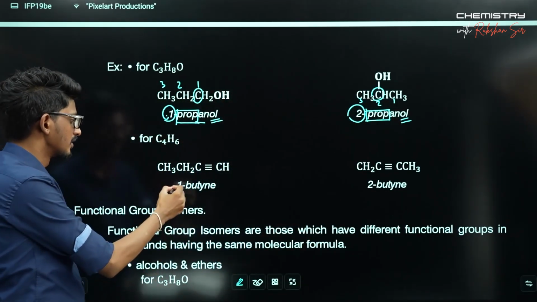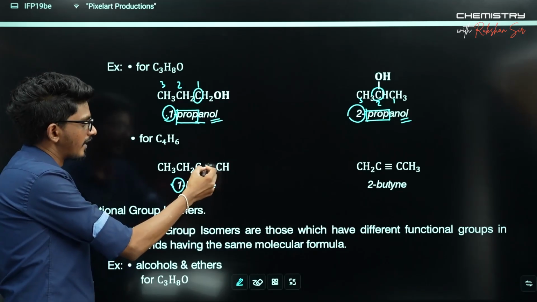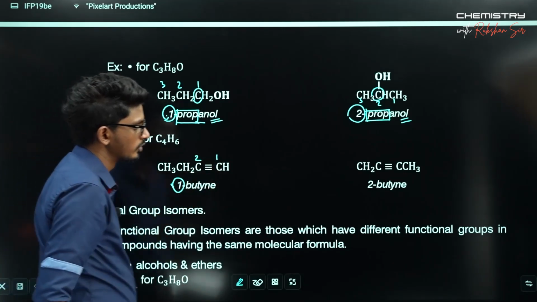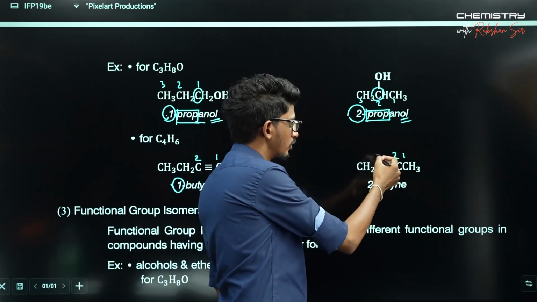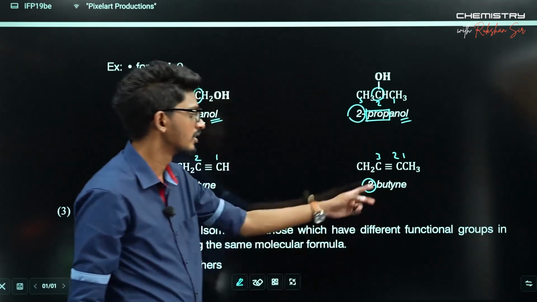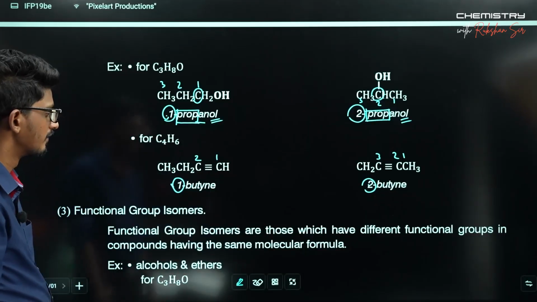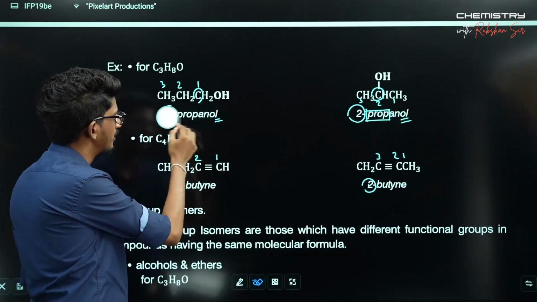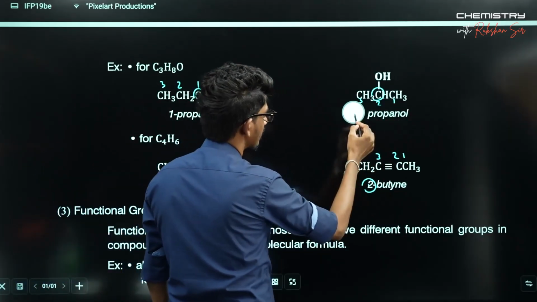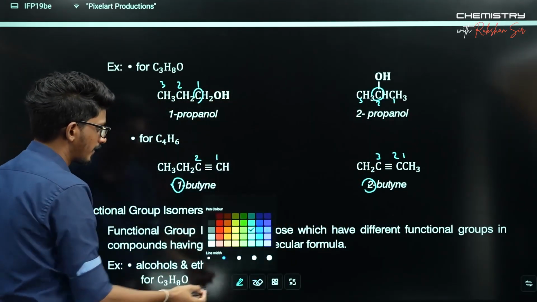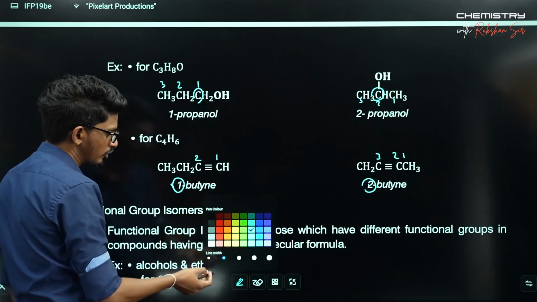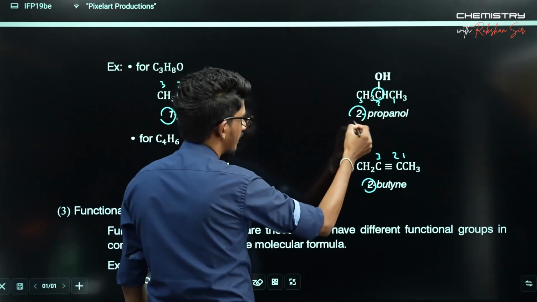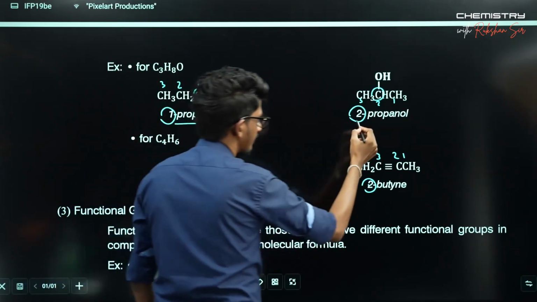The position of the unsaturation, the double bond between the 1 and 2 carbons. Here between the 2 and 3 carbons. The smallest number is written. So only that differs. It comes to position isomers, right? You clearly see only the position of the substituent group or the major functional group or the unsaturation will differ. All the other things of the name appear as they are, right?